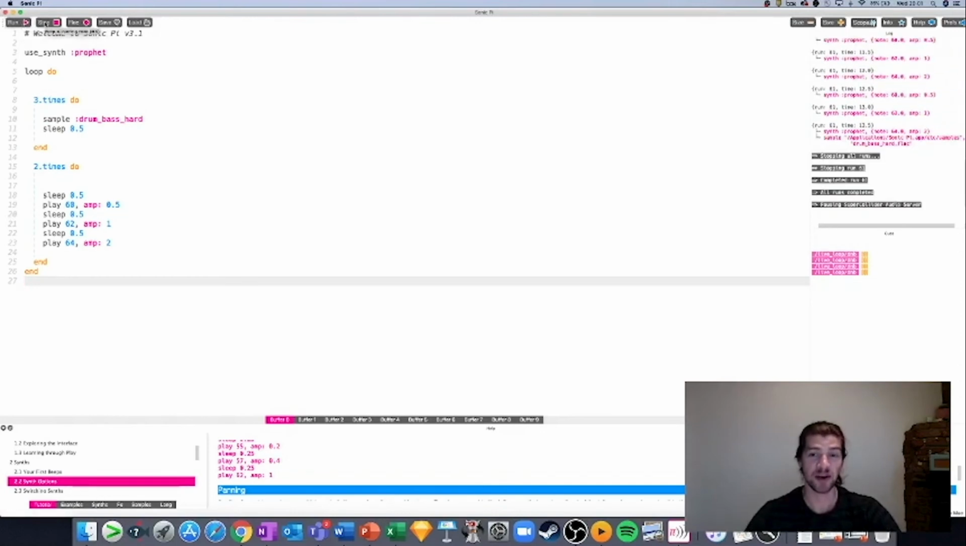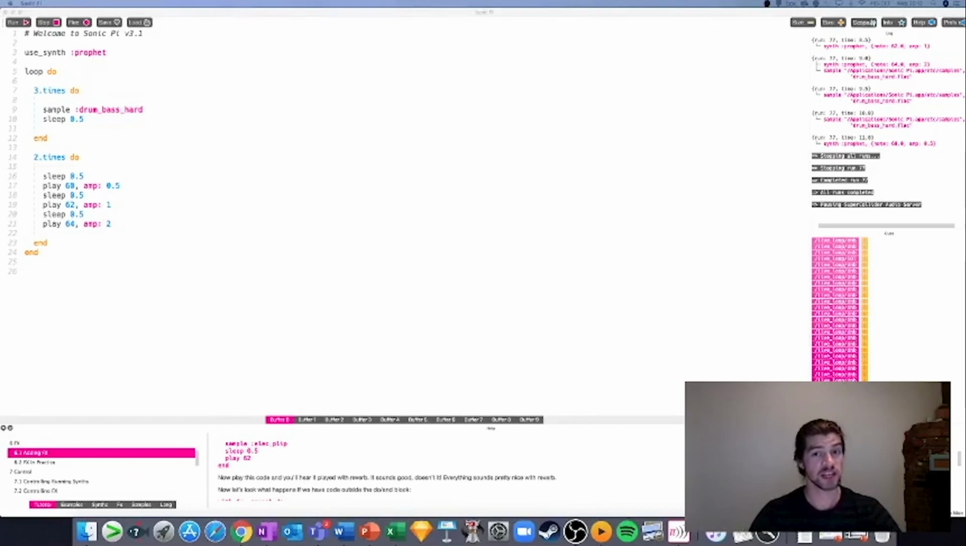Why don't you have a play around and see what you can do with loops and times to make your music sound better? So we're coming towards the end of our session now, but before we do, there's one more functionality that we wanted to leave you with.